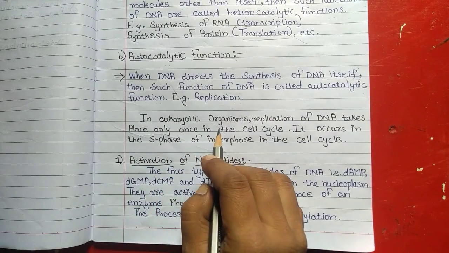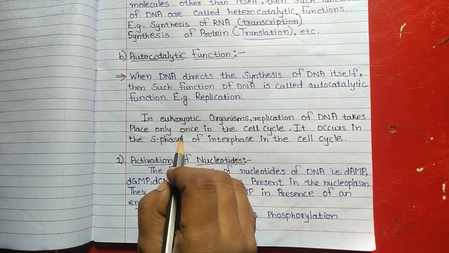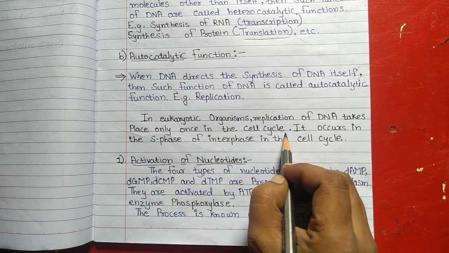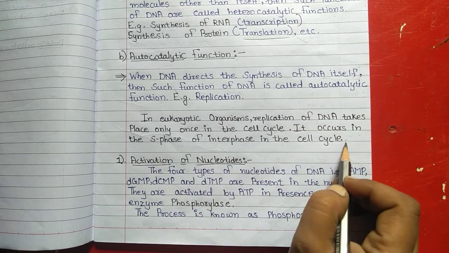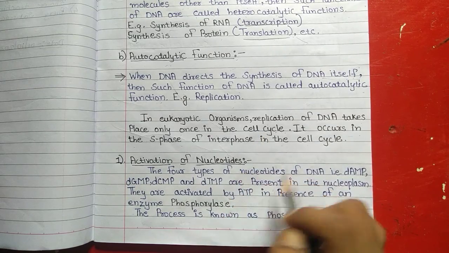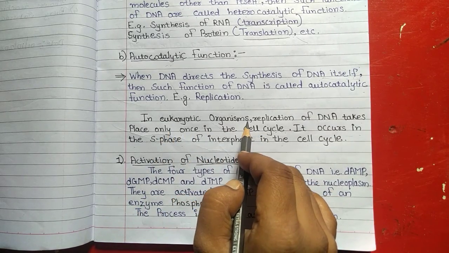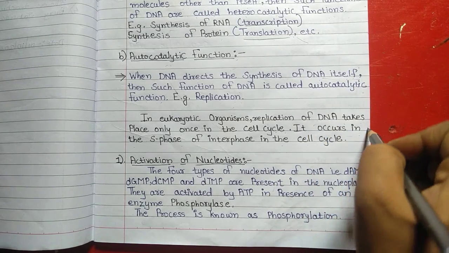In eukaryotic organisms, replication of DNA takes place only once in the cell cycle. It occurs in the S phase of interphase in the cell cycle. Now we are going to study how DNA replicates in eukaryotic organisms.